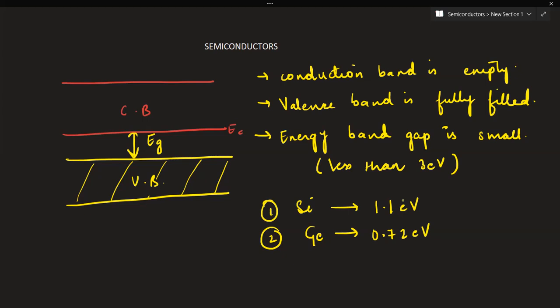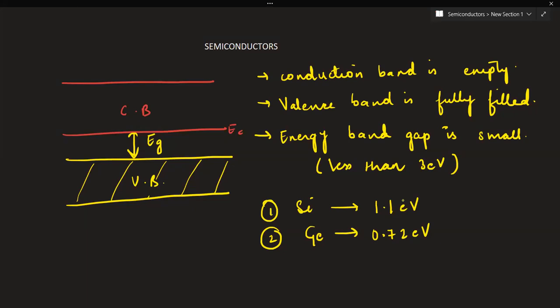3 electron volt. Energy gap is less than 3 electron volt. For example, the energy gap for silicon is given as 1.1, actually 1.17 electron volt, and for germanium, it is approximately 0.74 electron volt.